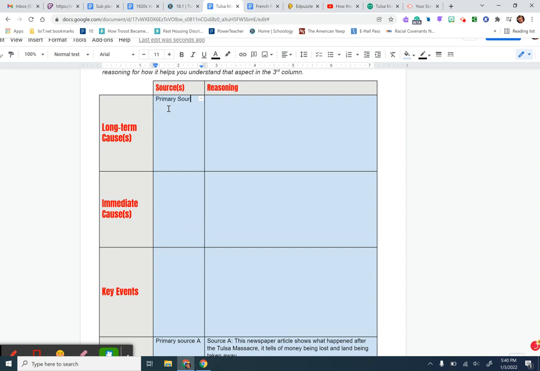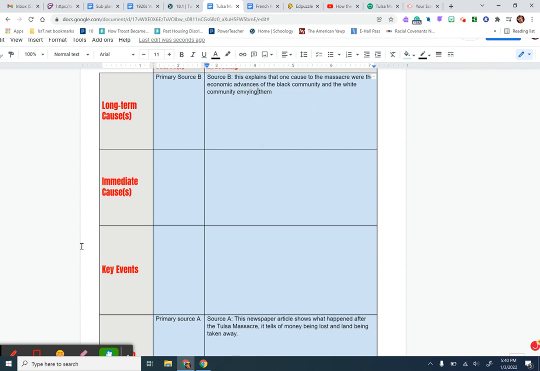I'm going to write primary source B here, and then source B: This explains that one cause to the massacre were the economic advances of the Black community and the white community envying them. Spelled envying wrong.